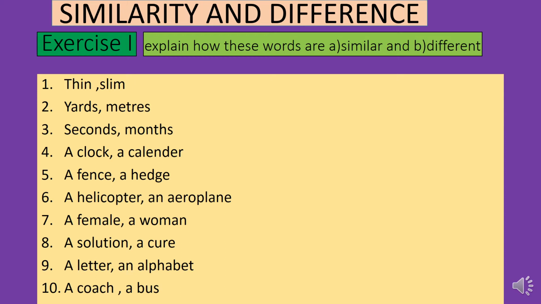A solution and a cure are different. A letter and an alphabet. A letter we can use for writing our information and things, and a letter can also be A, B, like that. An alphabet is a group of letters. A coach and a bus have different meanings. A coach is a type of vehicle. A bus is another picture.